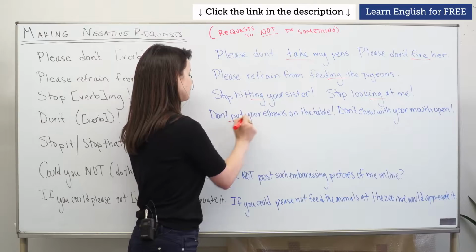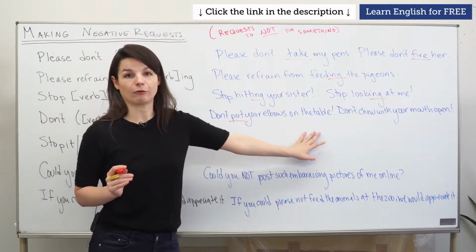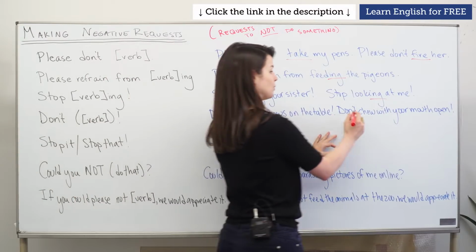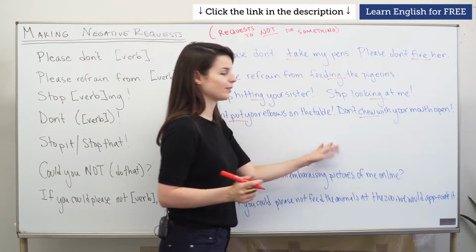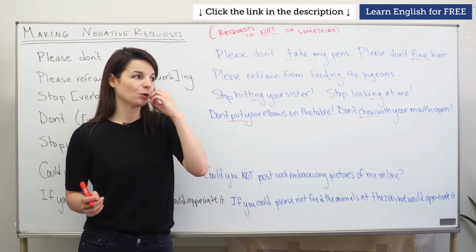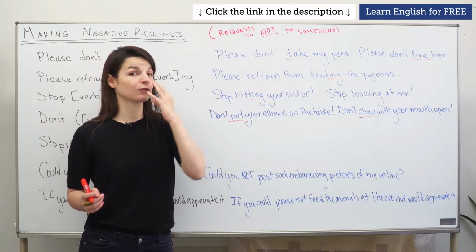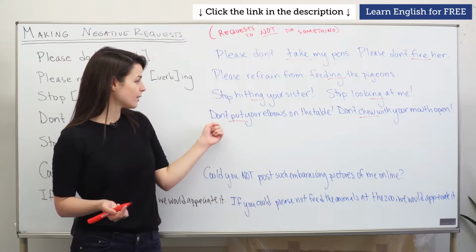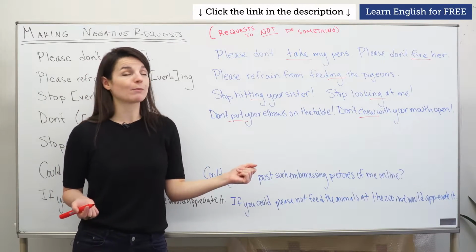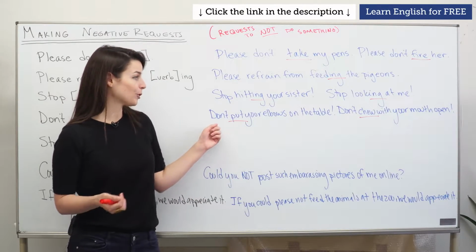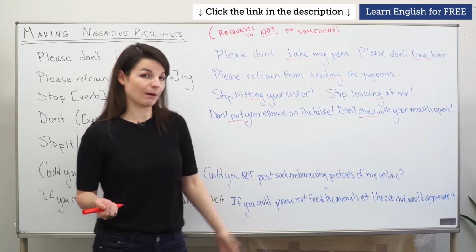Don't plus our verb and some extra information here. Don't put your elbows on the table. Don't chew with your mouth open. Chewing is the action of your mouth, and chewing with your mouth open instead of closing your mouth as you chew is also considered rude. These are a couple of quick reminders from a mother or father or other parent figure. Don't put your elbows on the table. Don't chew with your mouth open.